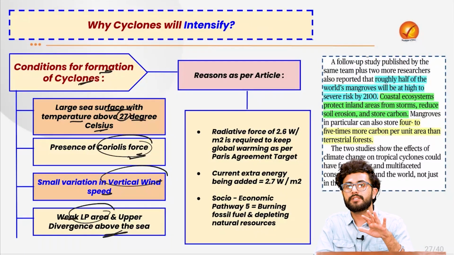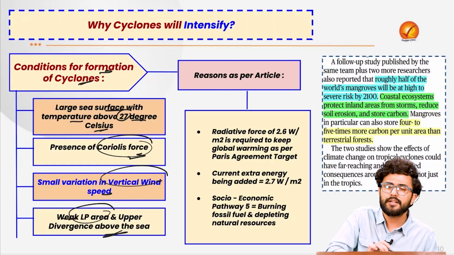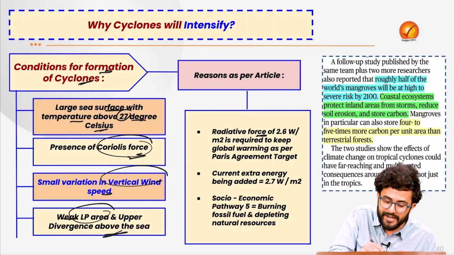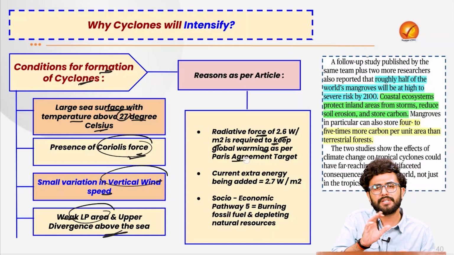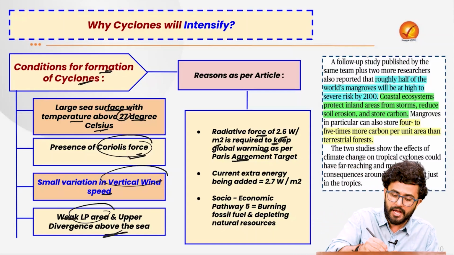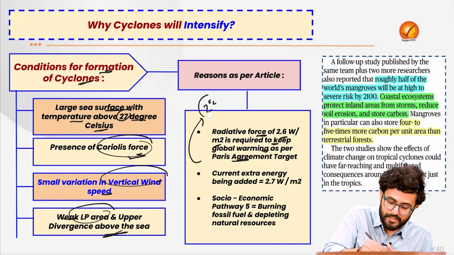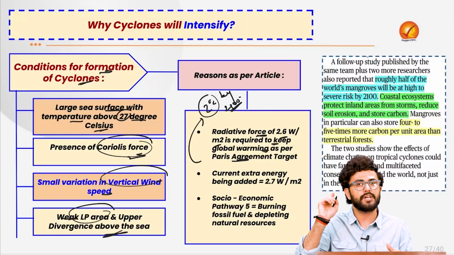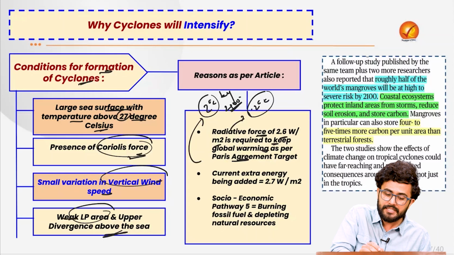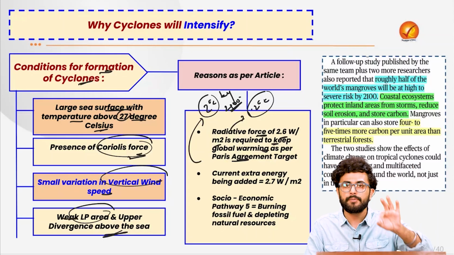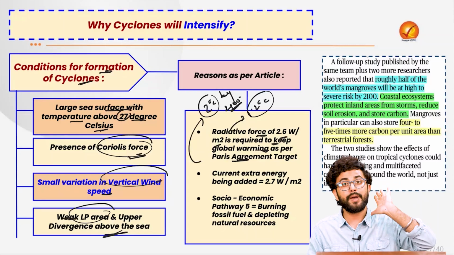The reason cited by today's article for the intensification of cyclones is that there exists a radiative forcing of 2.6 watt per meter square, which is actually required to keep the global warming as per the Paris Agreement target. Under the Paris Agreement target, we have said that we are going to limit the temperature rise to 2 degrees Celsius by the end of the 21st century, that is 2100. As per the IPCC report, we have already reached 1.2 degrees Celsius. This is basically saying that if we can maintain the radiative forcing up to 2.6 watt per meter square, then we'll be able to achieve the Paris Agreement target.